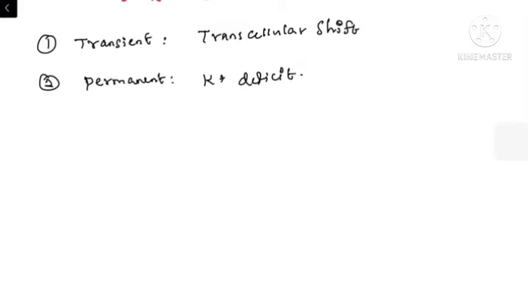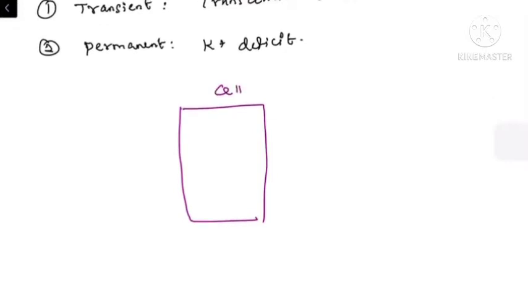To understand the basics, we have a normal cell. There are two types of channels present in the cell membrane responsible for potassium homeostasis. When we consider this as extracellular fluid, when the patient has excessive H plus ions, that is metabolic acidosis present in the body.